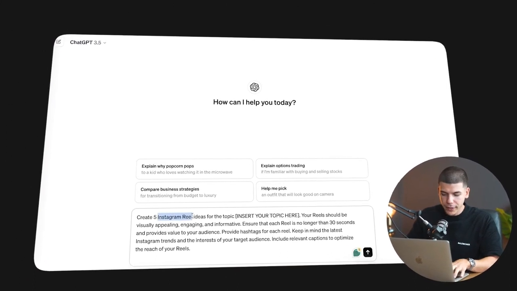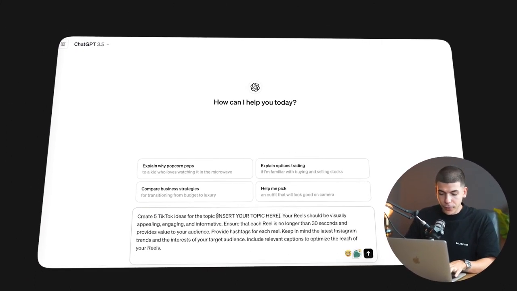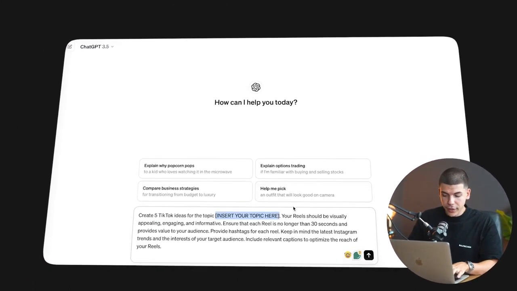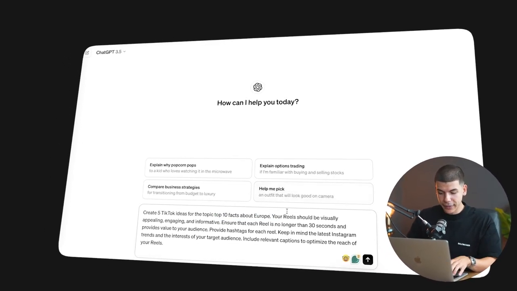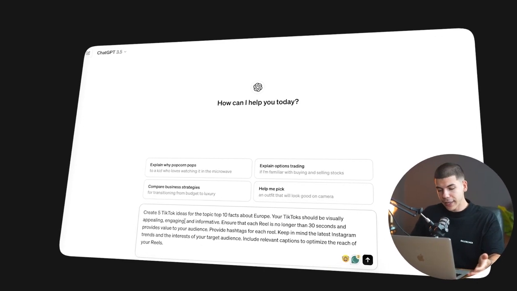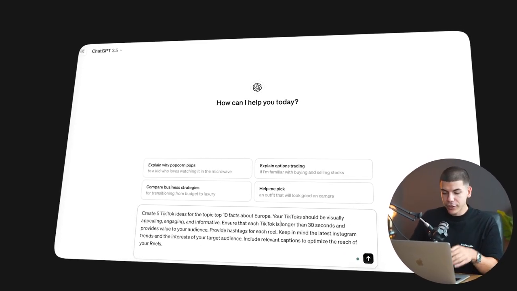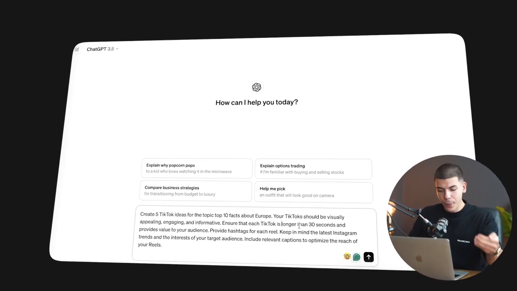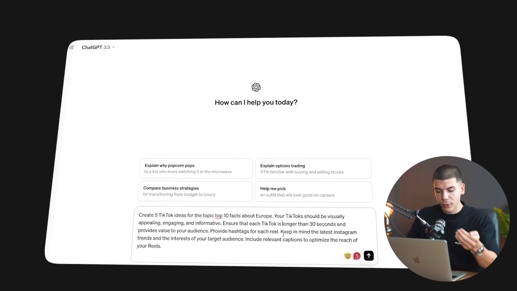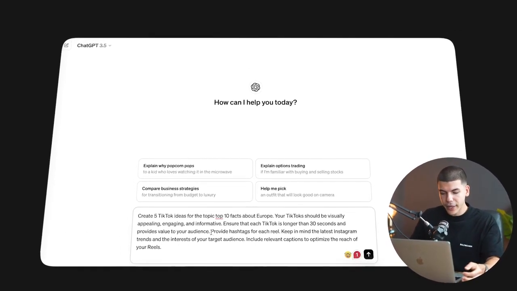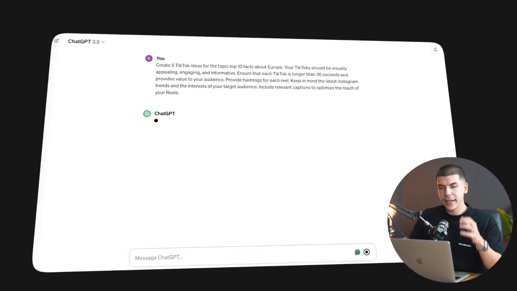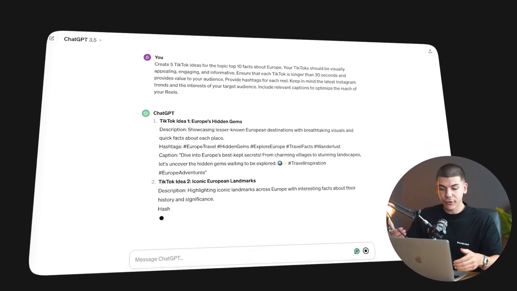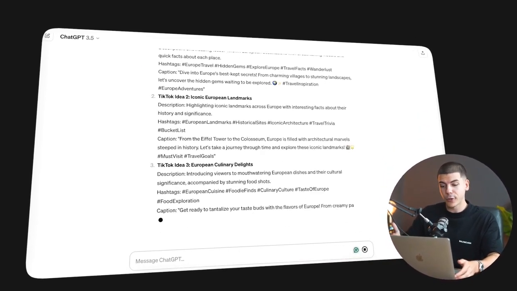So create 5 TikTok ideas for the topic of, and then you just insert your topic here. Let's say I want to create a topic of top 10 facts about Europe, and these TikToks should be visually appealing, engaging, and informative. We want to make sure that each TikTok is longer than 30 seconds and provides value to our audience. If you want, you can also ask it to provide hashtags for your TikTok or reel, and to make sure that it is creating these TikToks especially for our target audience.